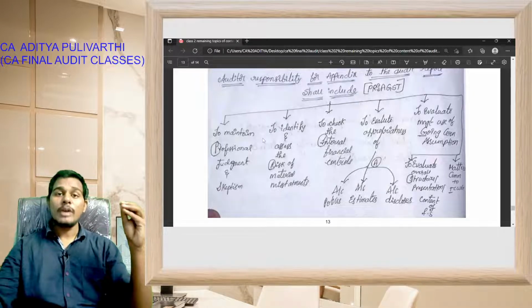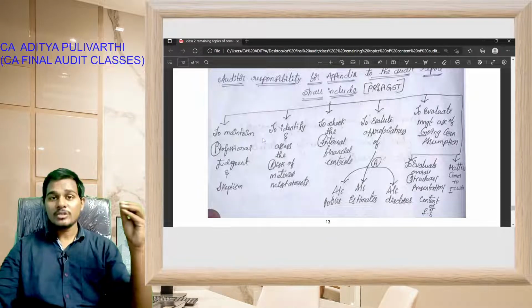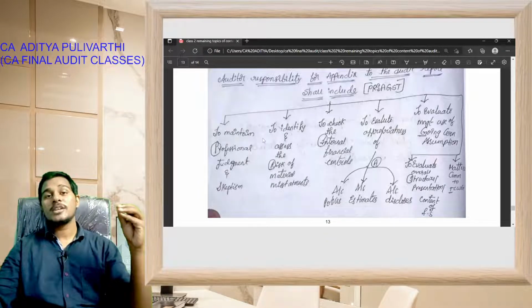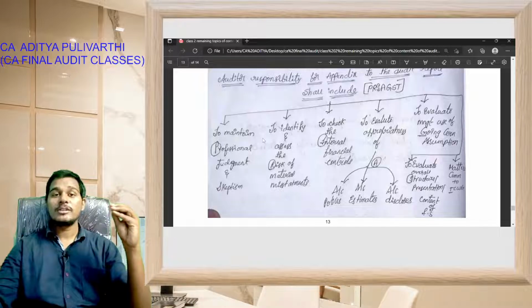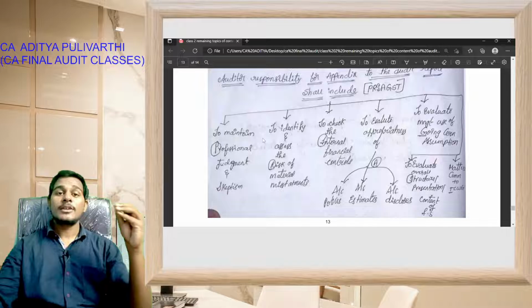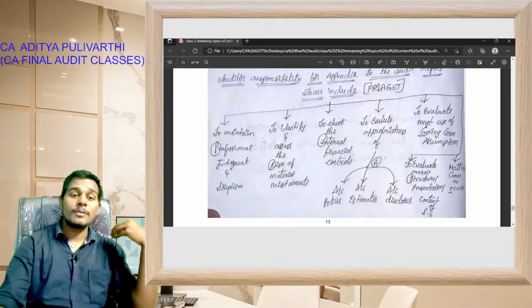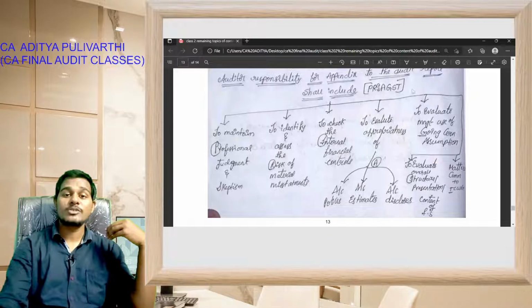Next, to evaluate whether management's use of the going concern basis of accounting is appropriate, and whether there is a material uncertainty in going concern, the auditor should check. Next, to evaluate the overall structure, presentation and contents of financial statements as per the fair presentation framework. Next, include key audit matters communicated with those charged with governance. These all points are to be included in the appendix to the audit report of the auditor's responsibility.